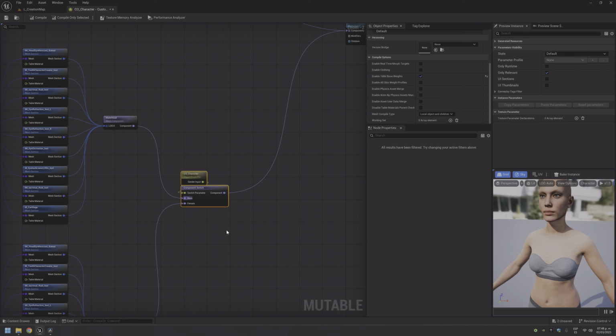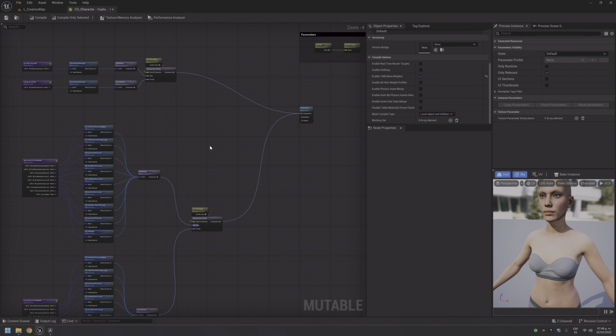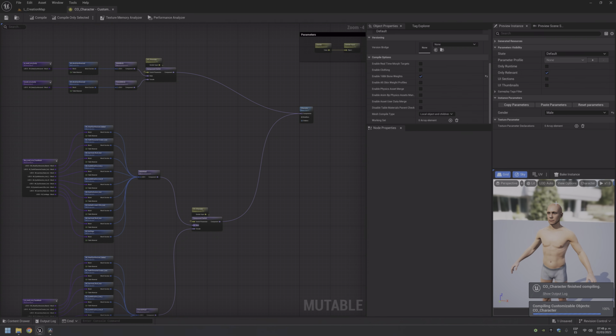Okay, so there. I will compile it. Look at the right. There. Why? Because now we have the parameter here that says male, but if we change it to female, there we have the ability to switch characters.